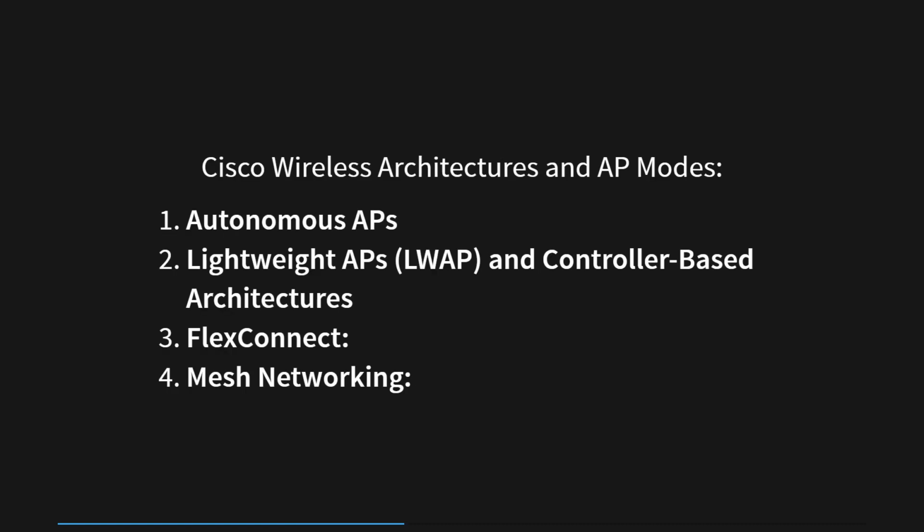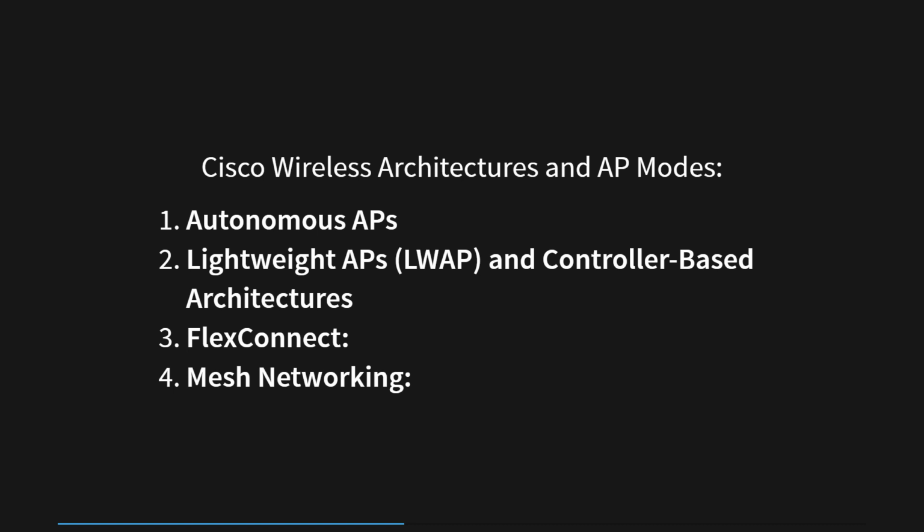In the world of wireless access points, APs, we encounter different types, each with its own unique abilities and applications. Autonomous APs are independent, operating without the need for a wireless LAN controller, WLC. They are suitable for small-scale deployments or scenarios where centralized management is unnecessary. For example, in a small office, a standalone AP can provide wireless connectivity without relying on a WLC, and its settings can be configured individually through its web interface.